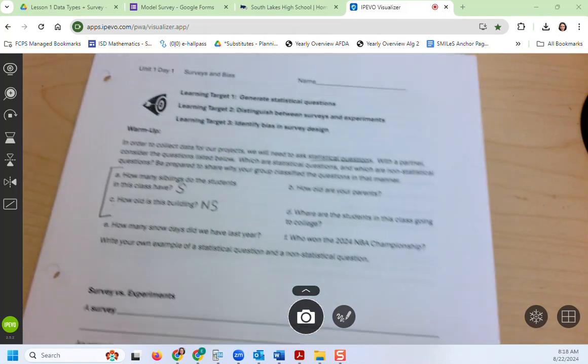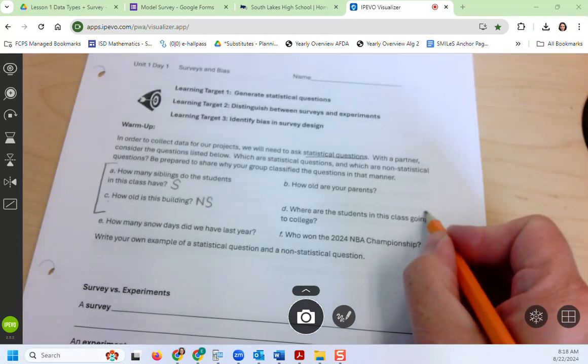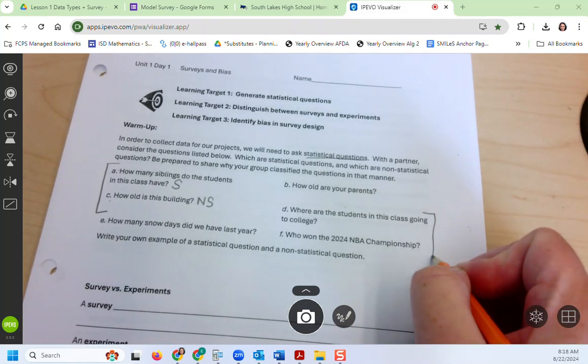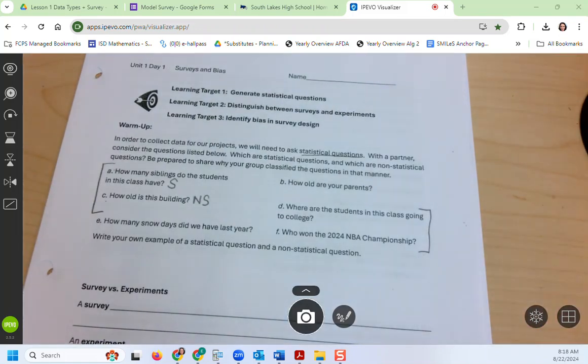I'm going to skip to the end for a moment. Let's look at D and F. D says, where are students going to college? And F says, who won the 2024 NBA championship? Which one is a statistical question? If you think D, show one finger. If you think F, show 2 fingers.